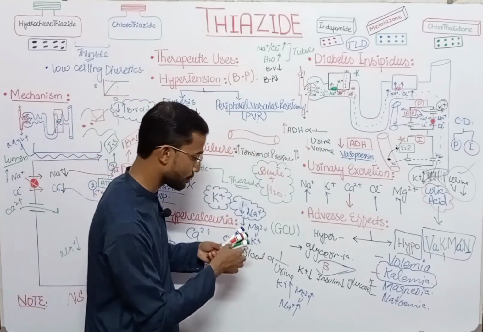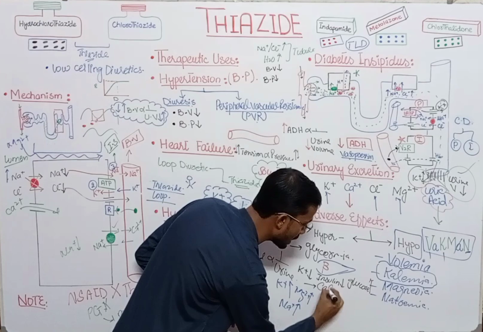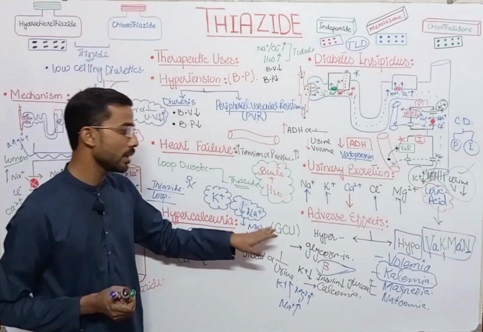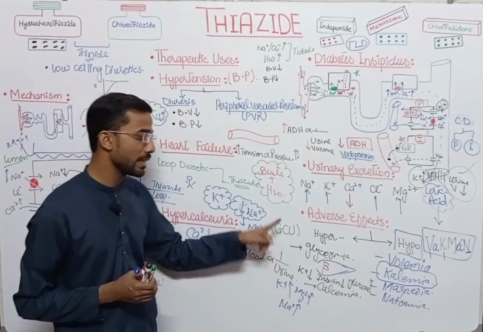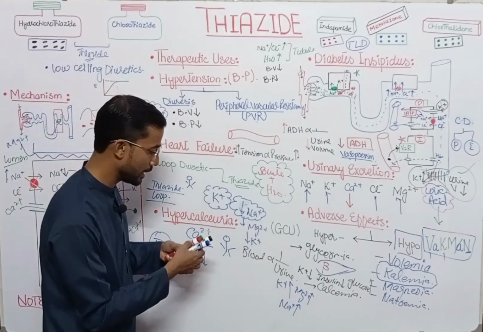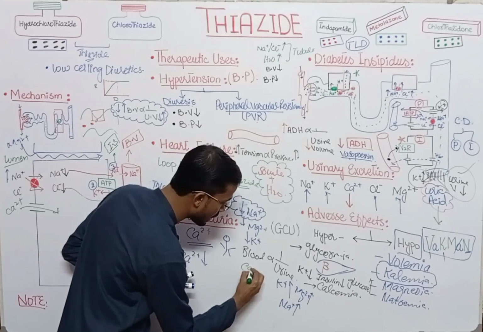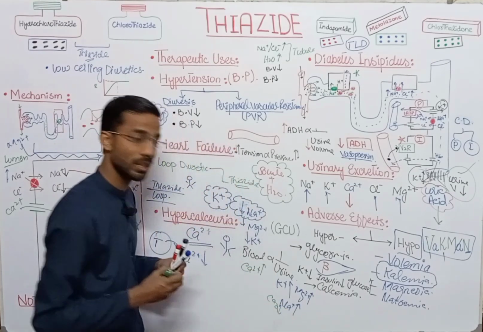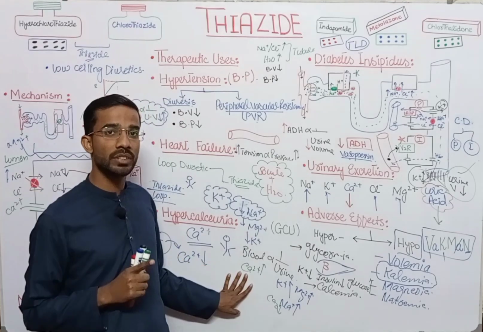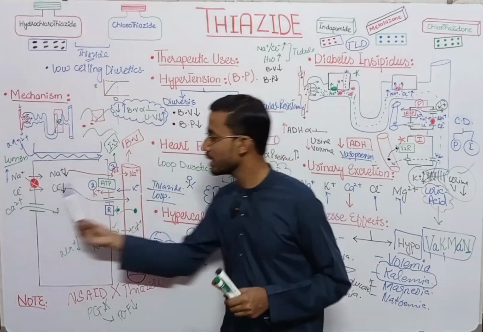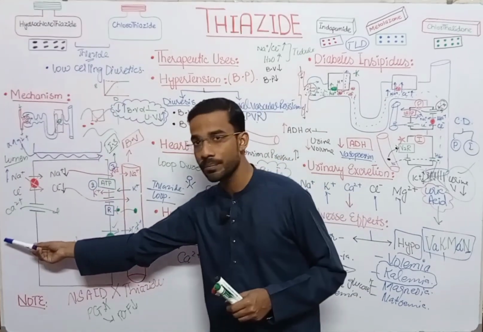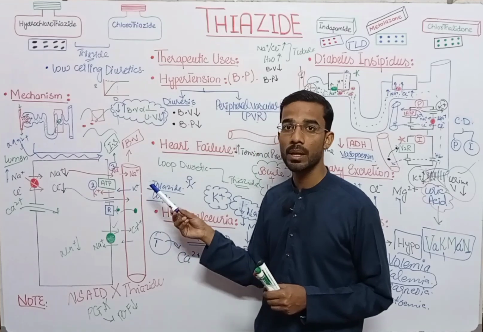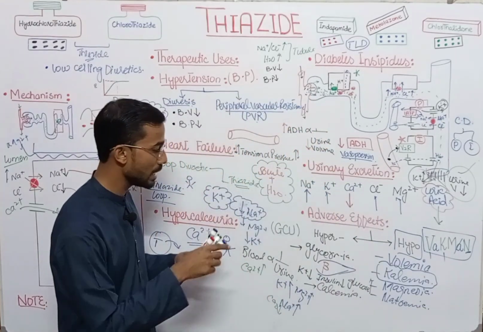So next is the hypercalcemia, high calcium in the blood. So in that situation, you will see that the calcium increases in the blood and calcium reduces in the urine. So this is also the opposite case. With the use of the thiazides, as we see, the thiazide increases the absorption of the calcium from the tubule into the blood. So in that situation, calcium increases in the blood. So this is the other case.